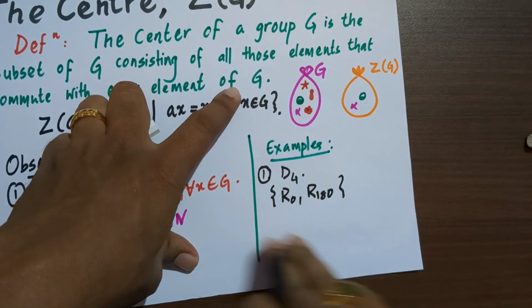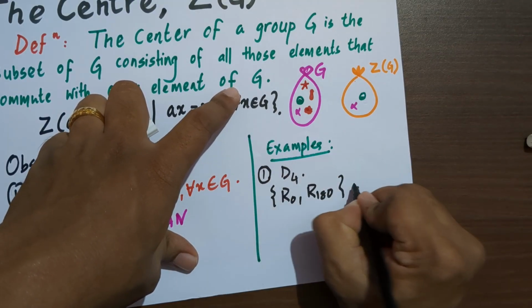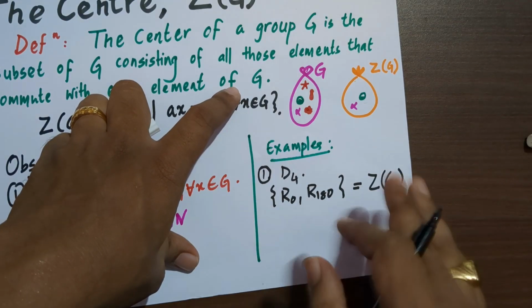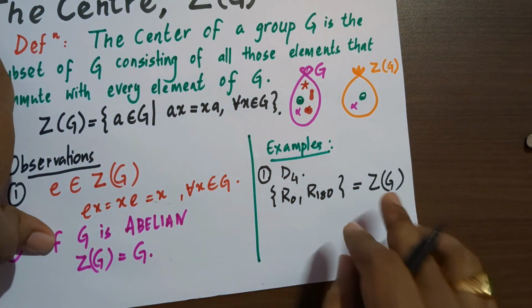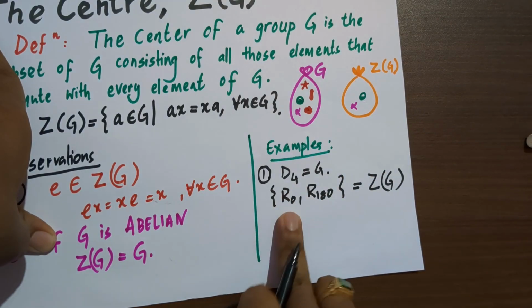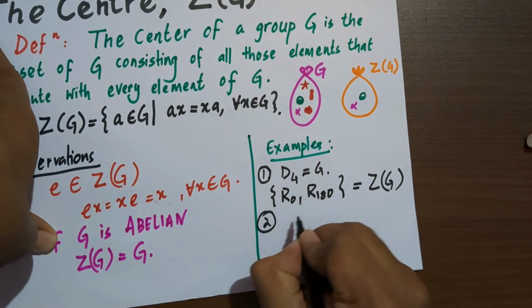We have seen the Cayley table of the group, and R0, R180 commute with every element of that group, and none of the other elements commute with every element. So the center of D4 contains R0 and R180. And if our group is